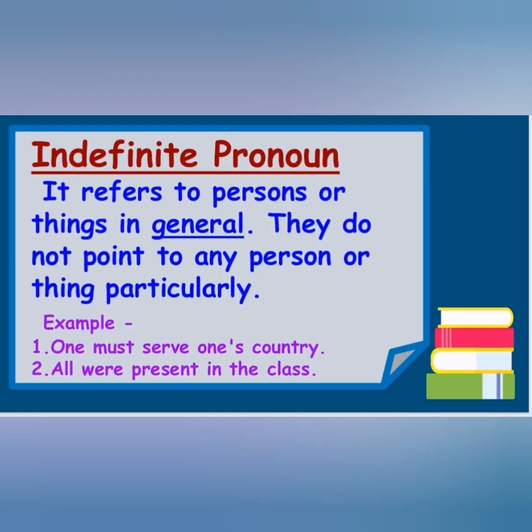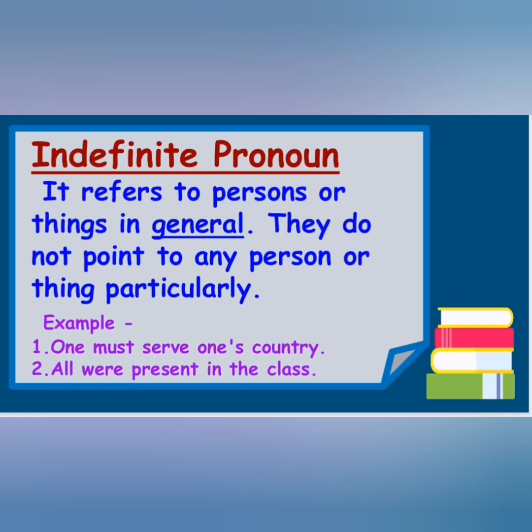Indefinite pronouns refer to persons or things in general, like when we are talking in general. For example, one must serve one's country. So here one is what? It's an indefinite pronoun, it is not pointing out a particular person or thing. Everyone must serve one's country. Like all were present in the class. So all is an indefinite pronoun, in general all were present.